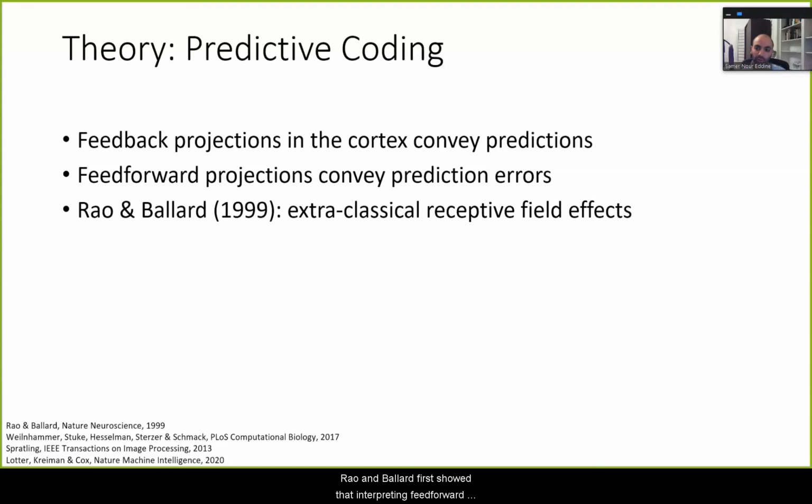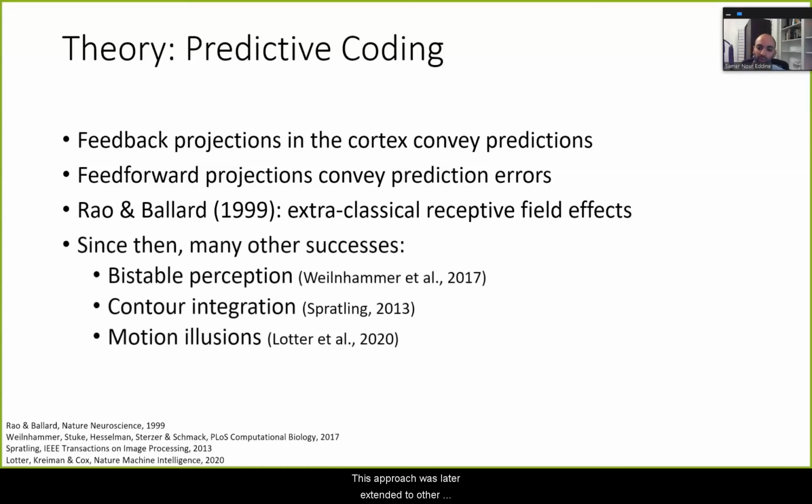Rao and Ballard first showed that interpreting feed-forward activity this way could explain, for example, why a neuron that optimally responds to a horizontal bar will stop responding when the horizontal bar extends beyond its receptive field. This is because the horizontal bar is now redundant with its context. And this approach was later extended to other phenomena in neuroscience where it's been largely successful.